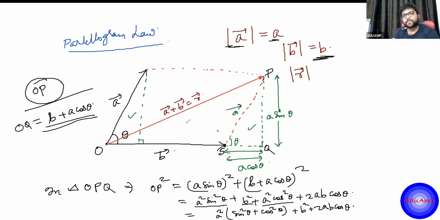This is a vector, and a vector can be moved parallel to itself anywhere in the space. So this is the same a vector. B plus A is the R vector. So the triangle law and the parallelogram law are just two ways of saying the same thing.